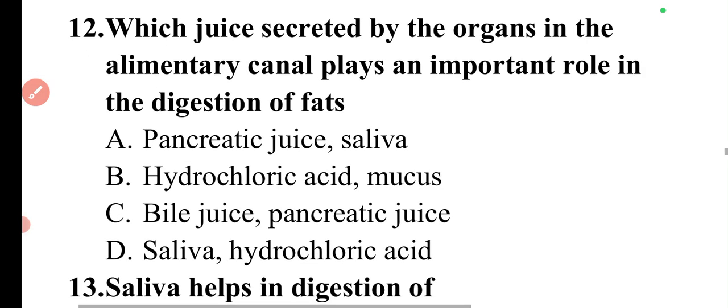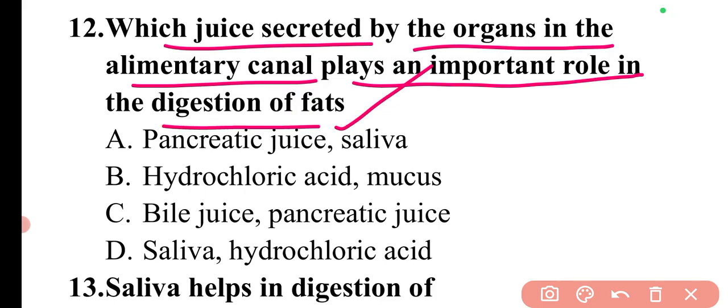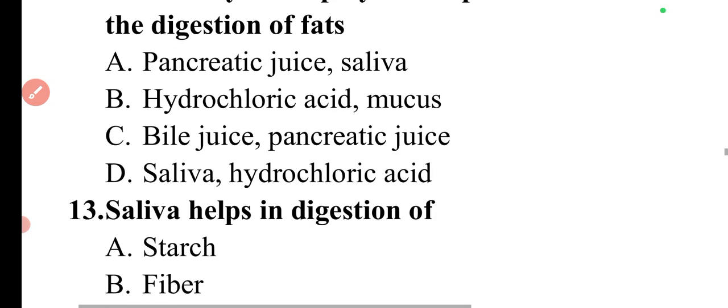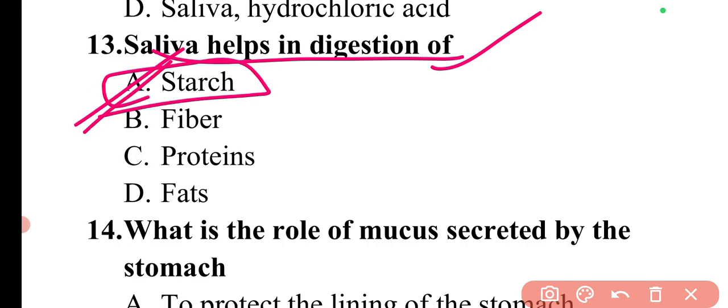The next question is, which juice secreted by the organs in the alimentary canal plays an important role in the digestion of fat? So these juices are bile juice and pancreatic juice. So here option C will be the correct answer. Next question is, saliva helps in digestion of. Saliva helps in digestion of starch. So here option A is correct.